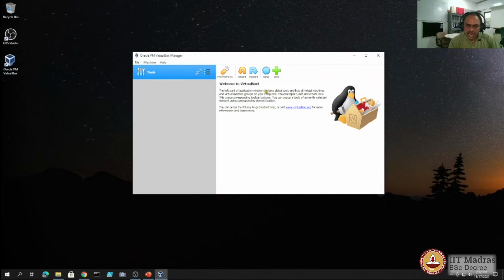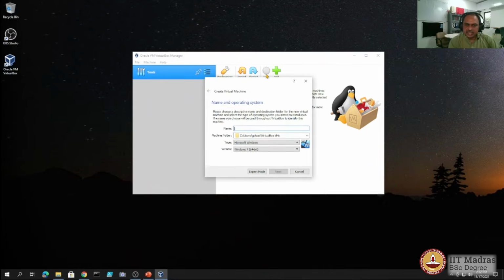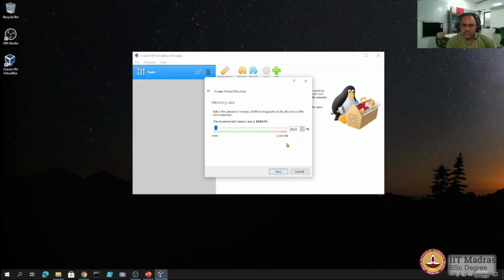So we now need to add a new virtual machine. So we do that with the new icon that is here, and we call this virtual machine Ubuntu 20.04, and we need to assign how much memory we would like to use. So we have, let us say, 2048 MB, that is 2 GB of RAM that we want to use for this Linux.